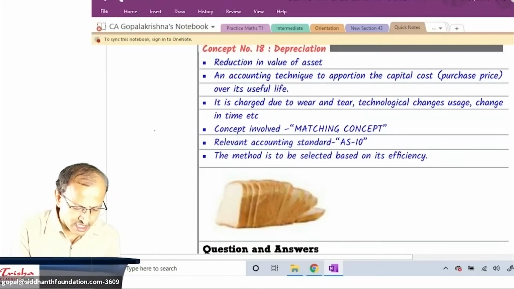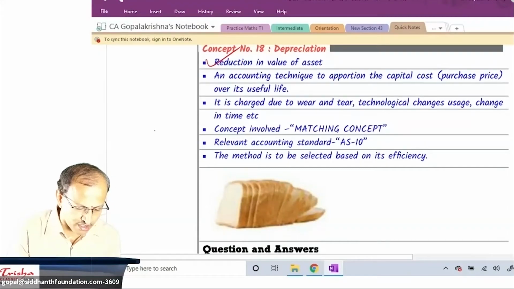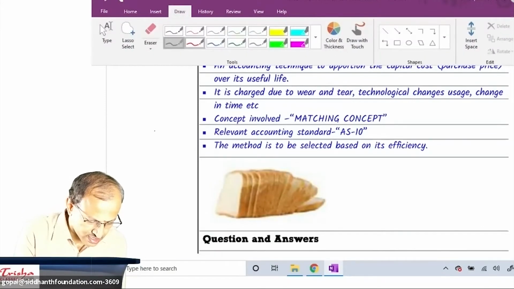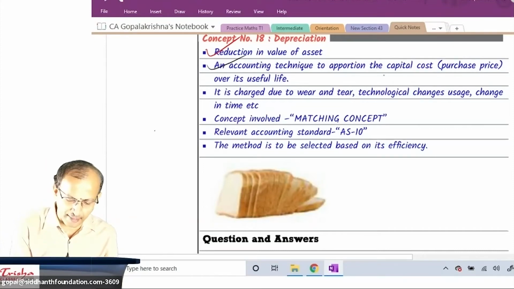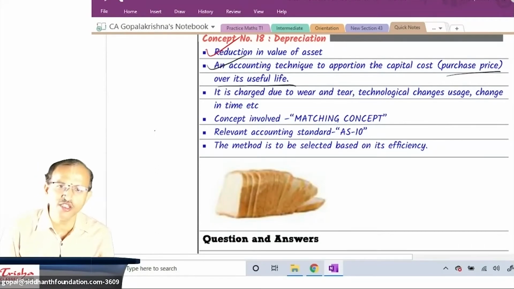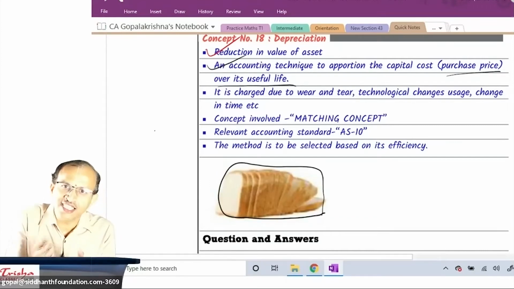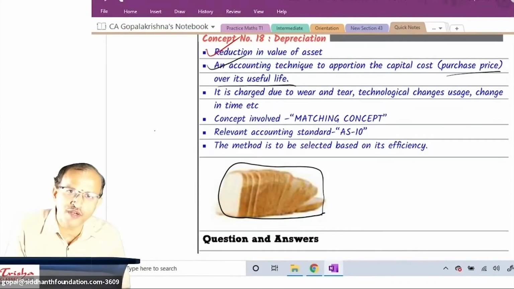Reduction in the value of fixed asset. Is that correct? Depreciation is a reduction in the value of fixed asset. Next we learnt it is an accounting technique to apportion the capital cost or purchase price over its useful life. I mentioned this in my discussion. I told you the bread example. You want to slice it. Capital cost also you want to divide into portions over its lifetime. That's what we call depreciation.